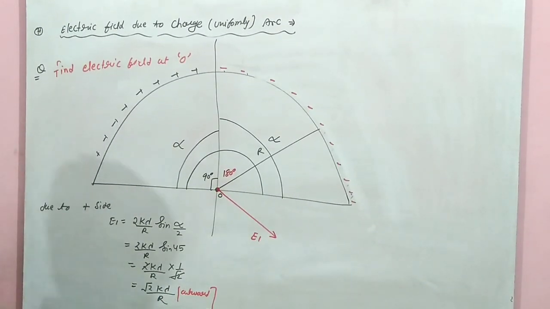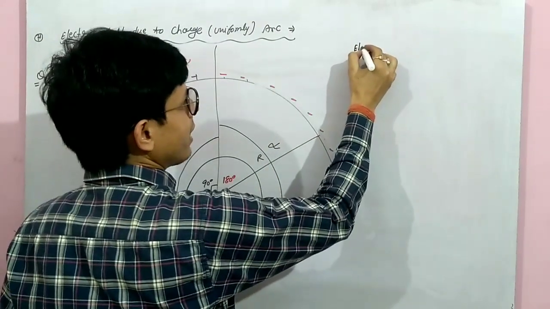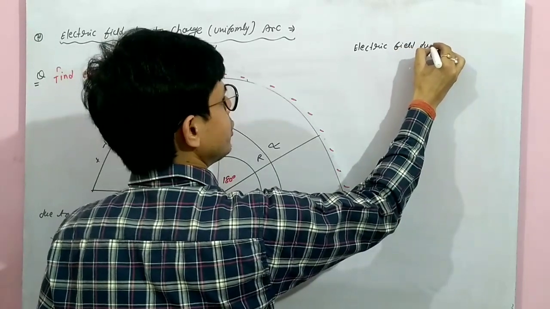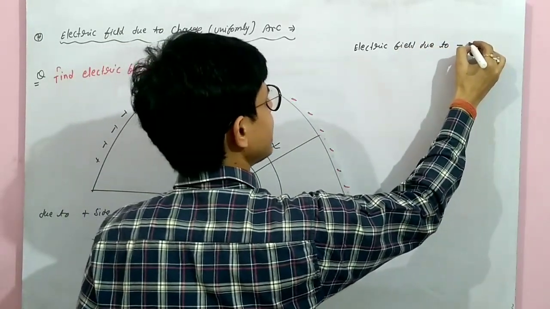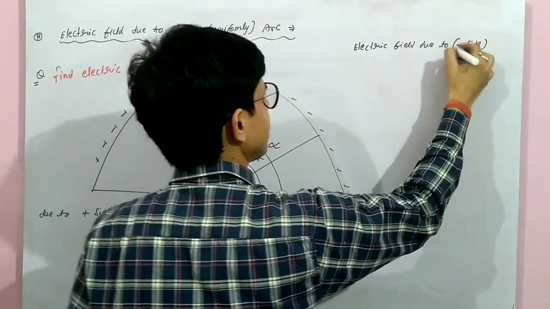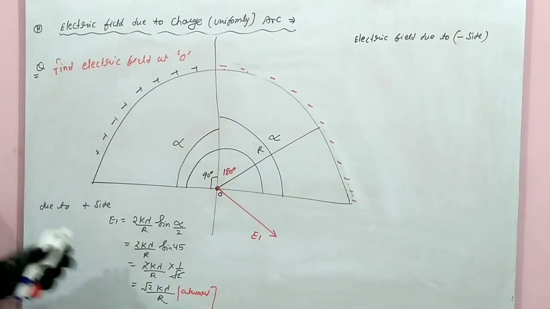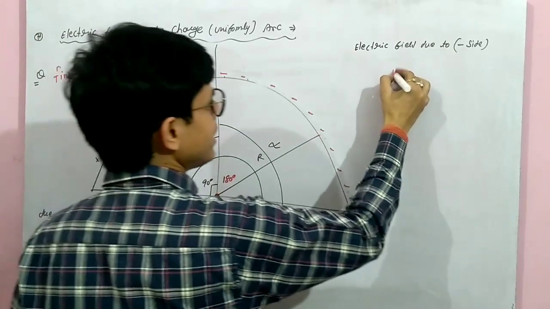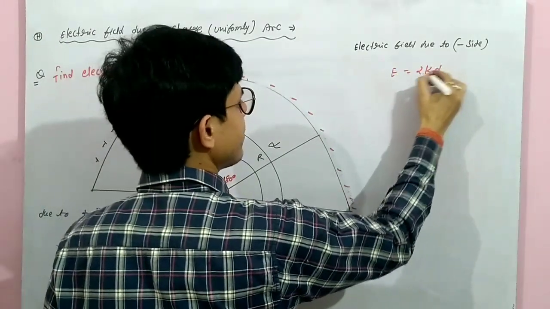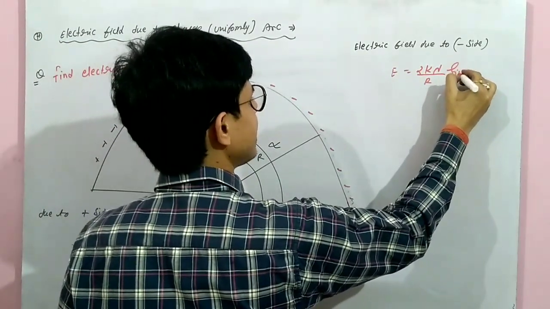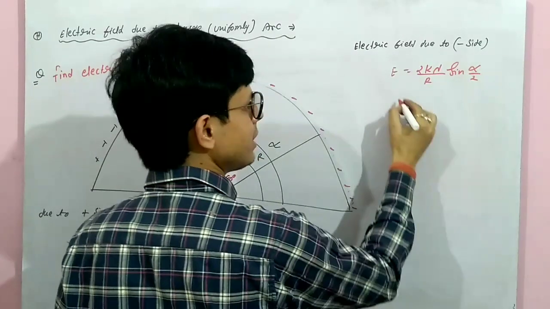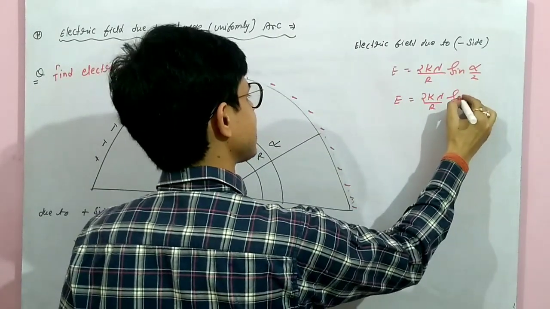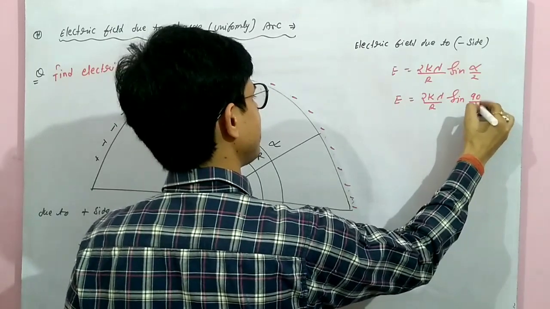Now we will find out the electric field due to the minus side. What will be the electric field due to the minus side? Now see, it will be the same, equal to 2k lambda upon r sine alpha by 2. That means equal to 2k lambda upon r sine alpha, which is again 90 by 2.